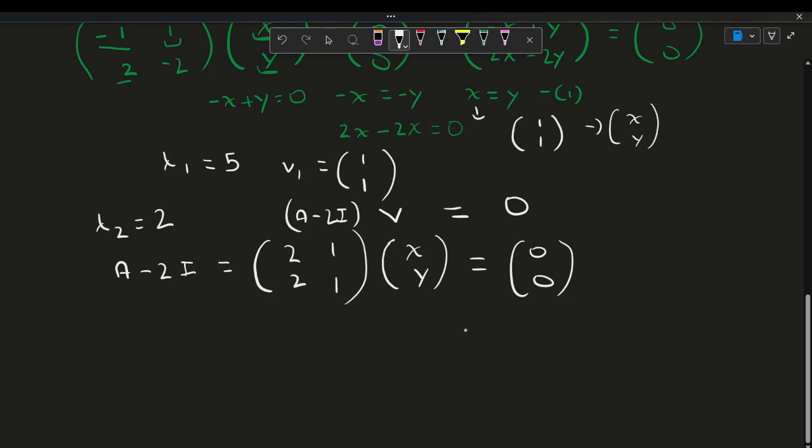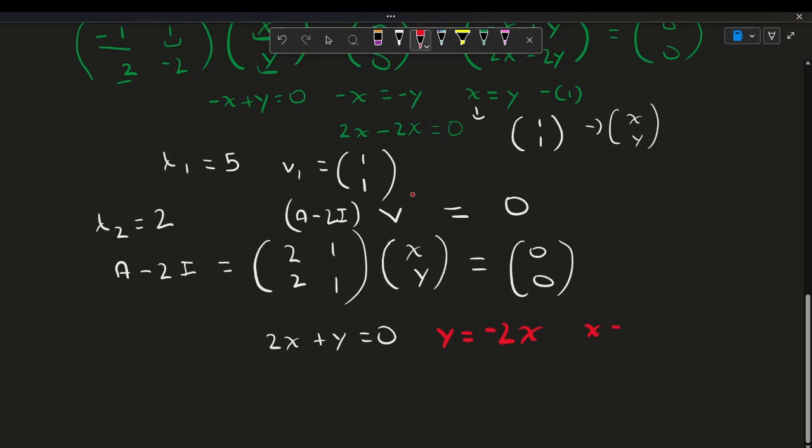So now we again just do matrix multiplication and both will be the same. So we just get 2x plus y is equal to 0. So then y is equal to negative 2x. And we can plug in x as 1. We're just taking any value of x.